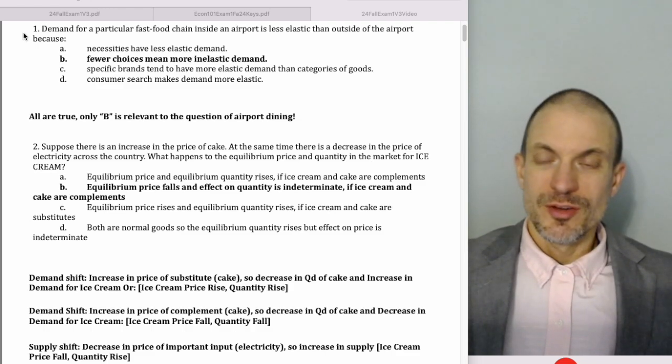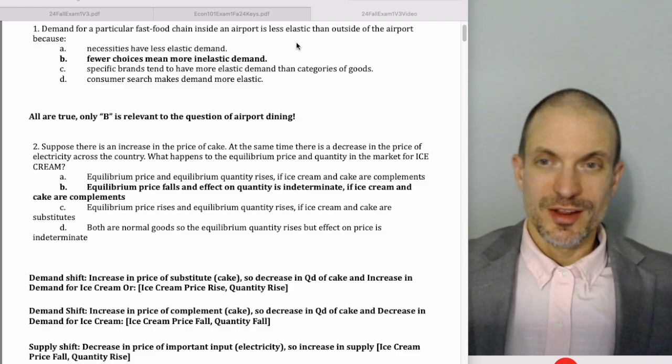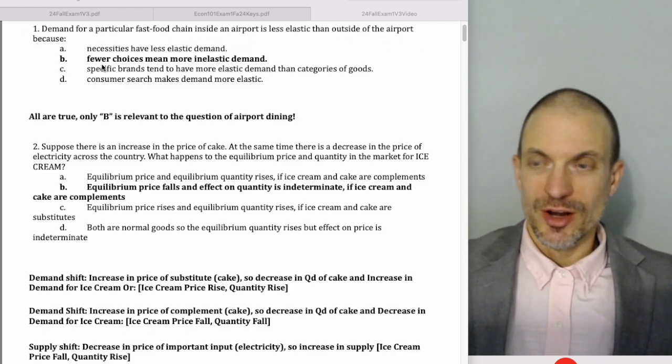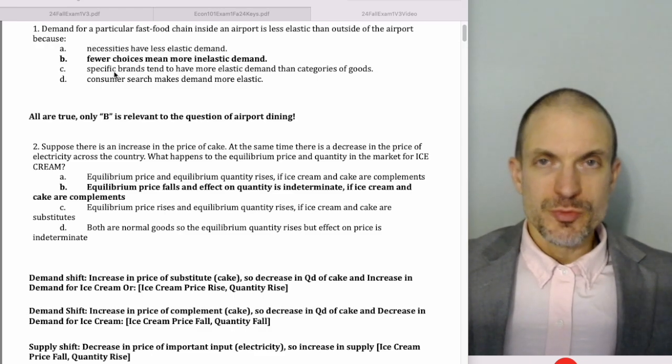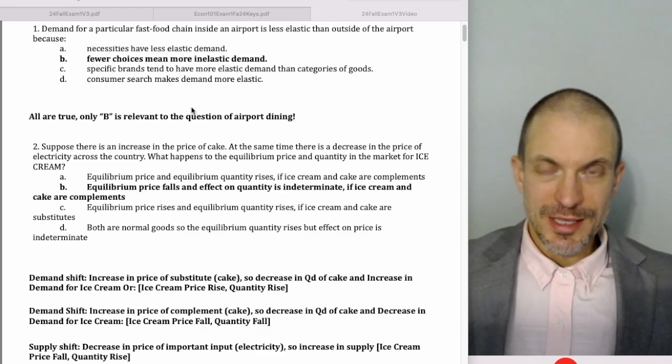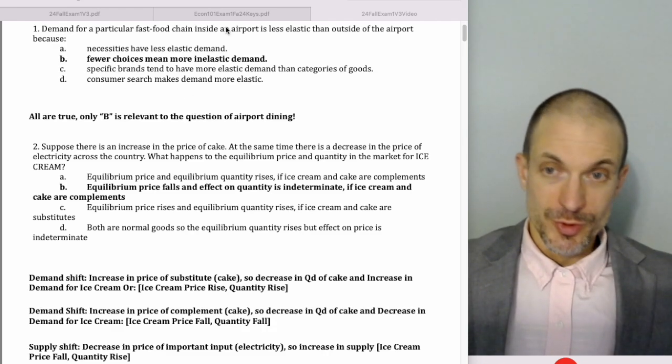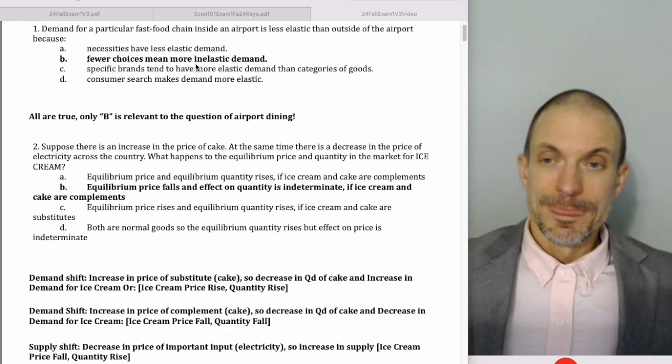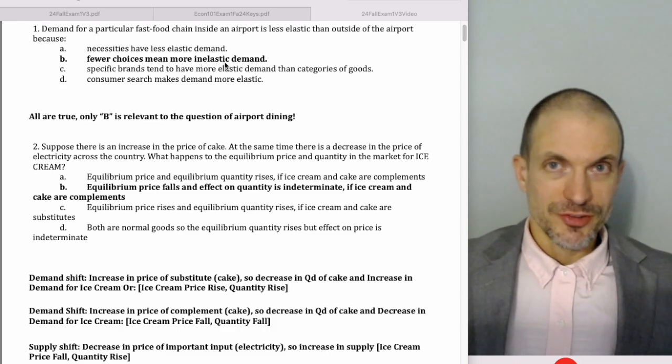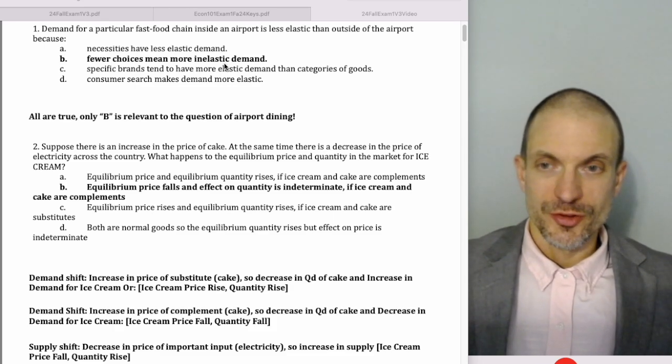Question number one: demand for a particular fast food chain inside an airport is less elastic than outside the airport because, well, this is really about our determinants of elasticity. The primary determinant of elasticity is the availability of substitutes. So that's why it's B. Fewer choices within the airport past security mean more inelastic demand. You have fewer alternatives, so you're more likely to accept the high price because you can't find an alternative.